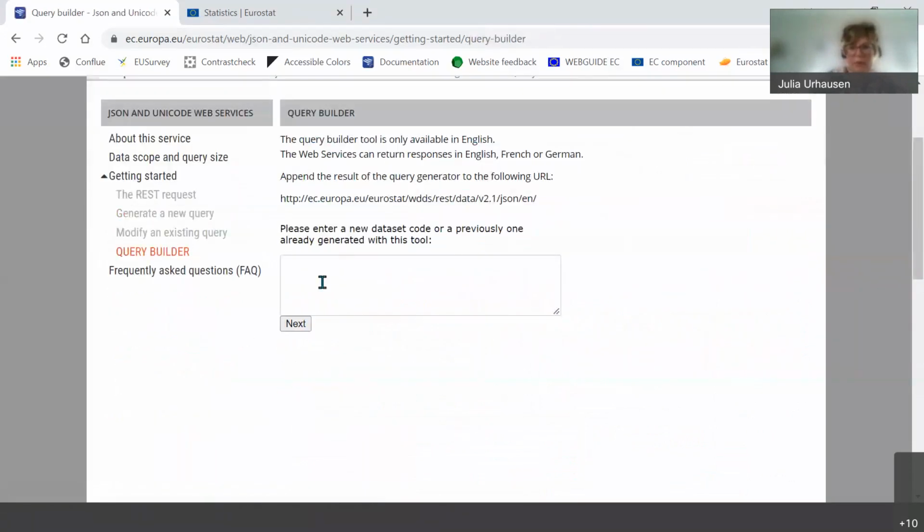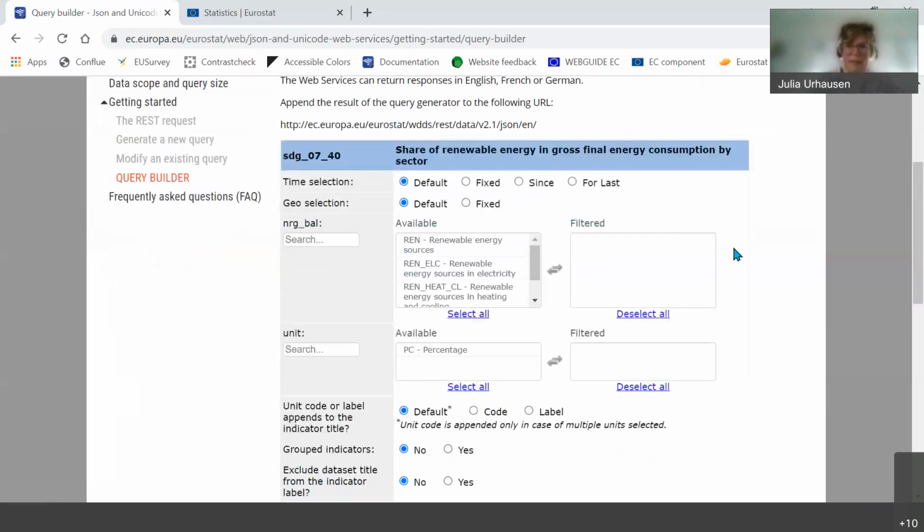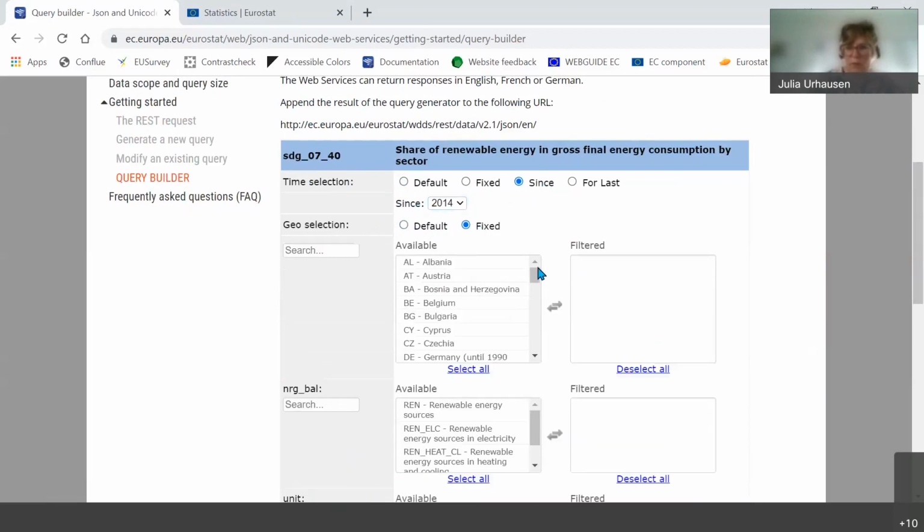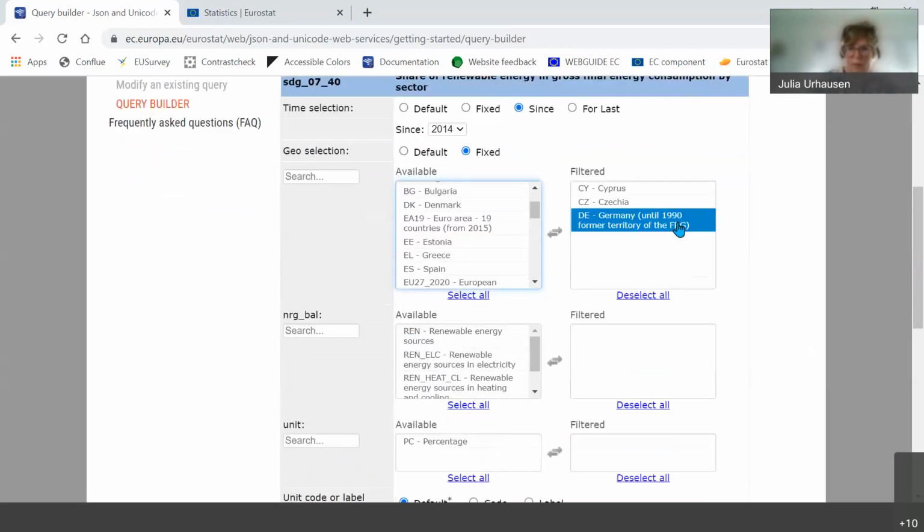So when you go to the query builder, it says, please enter a new dataset code. This is why I said before, if you want to use this, it's always good to copy them out or to create bookmarks so you can find the dataset code. I click next, and here now I can create my REST query. So that means the time selection, I can say, for example, I need the data since 2014. I want all the countries, so I keep the default, or I want it for a fixed number of countries, so I can add them to my code.